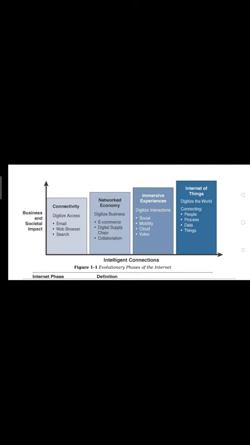Earlier it digitized access, then business, then interaction through social media; later on it digitizes the world because of the concept of Internet of Things, which connects people, process, data, and things. It connects people with process, with data, as well as with things, not only with a computer or a smartphone. Apart from them, various other things are also capable of accessing the internet and sending signals over it, maybe sensors and actuators.